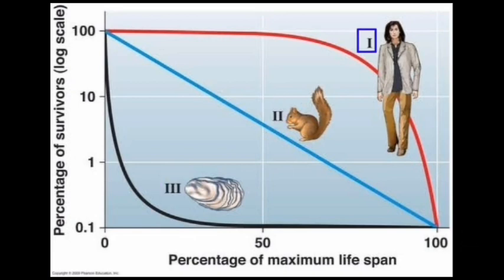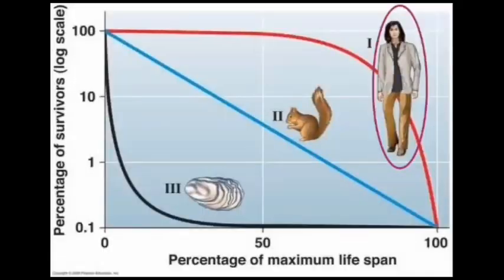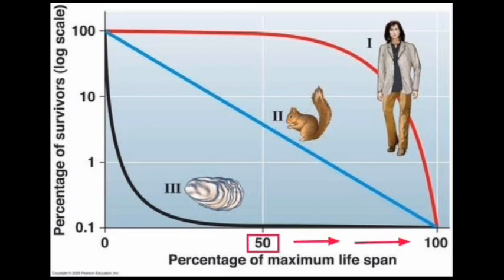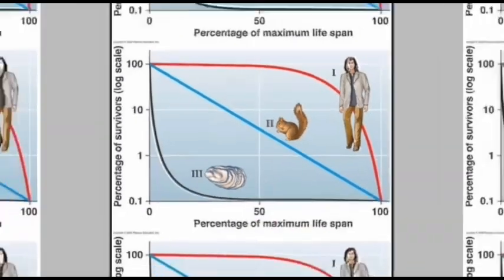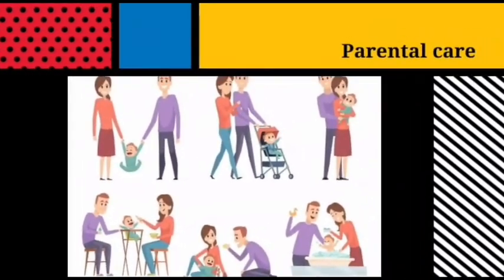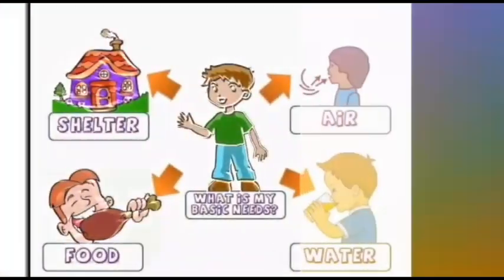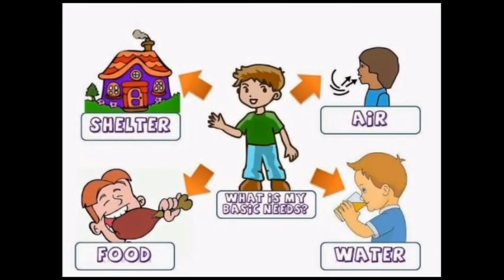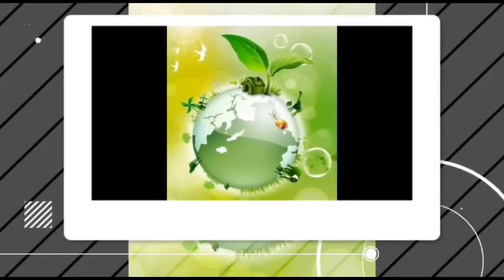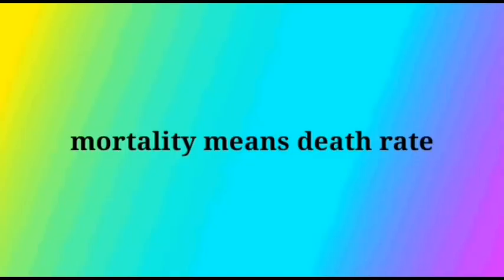Individuals in type 1 survive to an old age. Humans are a very good example of this type. Most of the individuals of this type easily survive for at least 50 years or more. Well, I think it's because of the parental care that we get from our parents. We easily get food, shelter, and other basic needs to live. Environmental factors are relatively unimportant in influencing mortality, and most individuals live their potential lifespans.